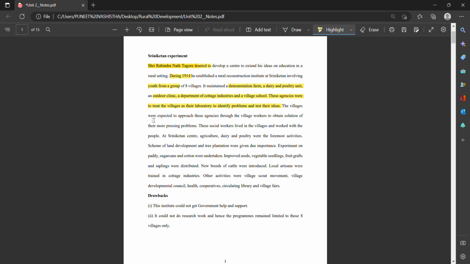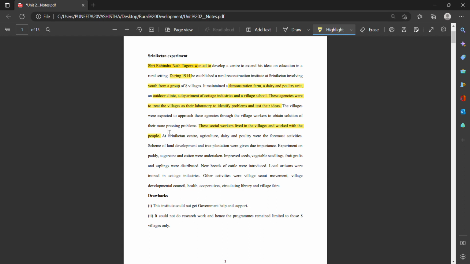The villagers were expected to approach these agencies through the village workers to obtain solutions to their more pressing problems. That means villagers used to come to them and tell them their problems, and after that they gave them solutions, right? Now these social workers lived in the villages and worked with the people. That means these youth from the 8 villages that Rabindranath Tagore had formed used to live in the villages and work with the people so that they could come up with the problems of the villagers as well as the solutions, right?